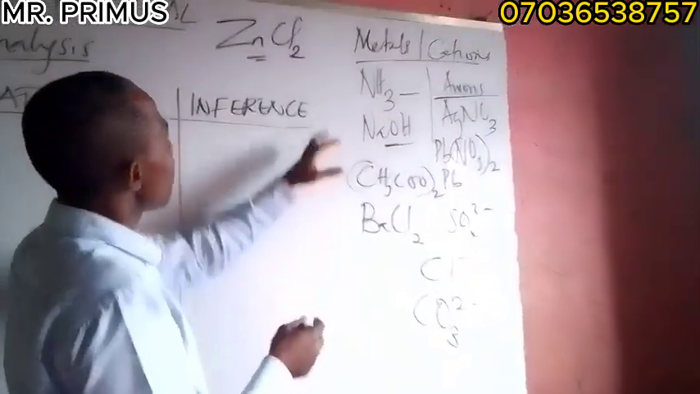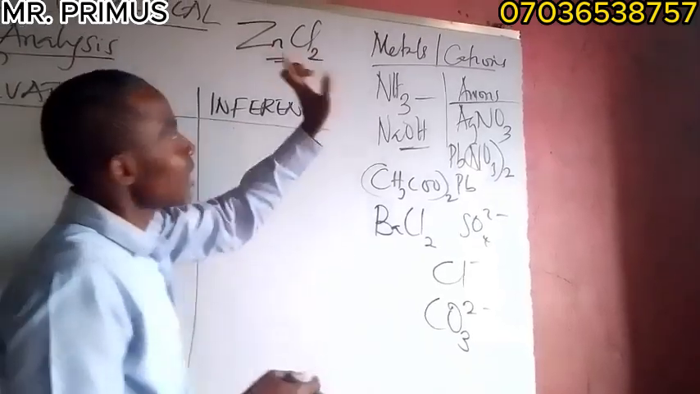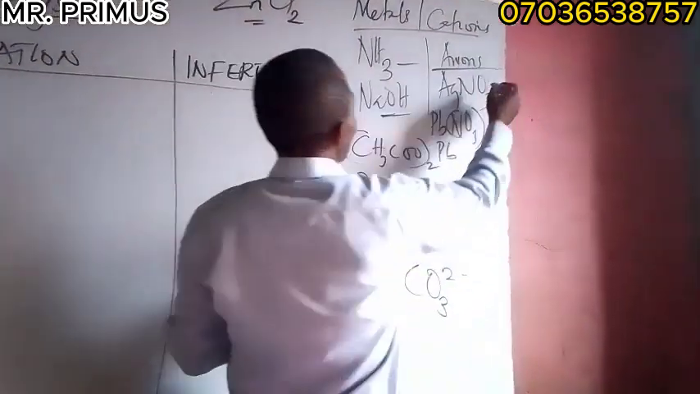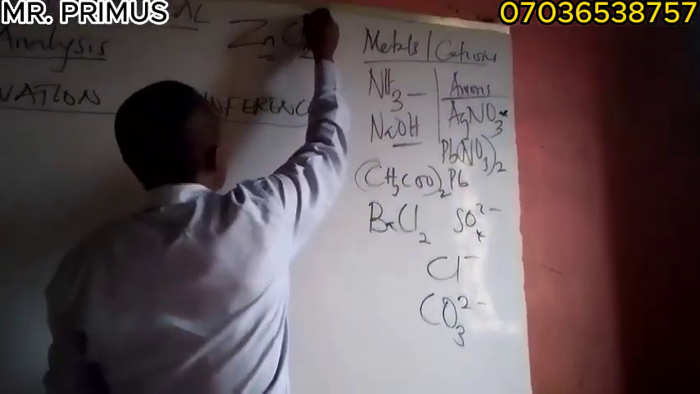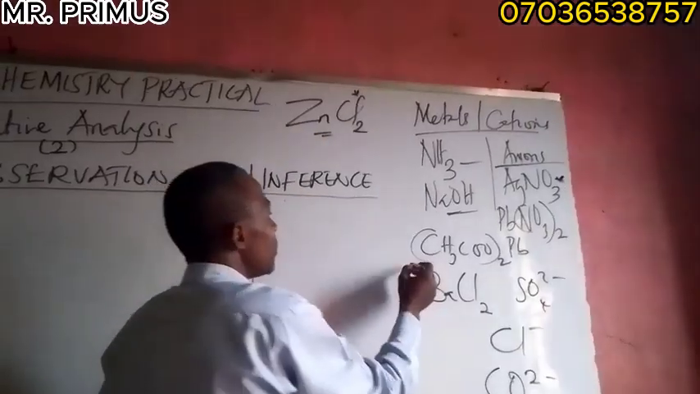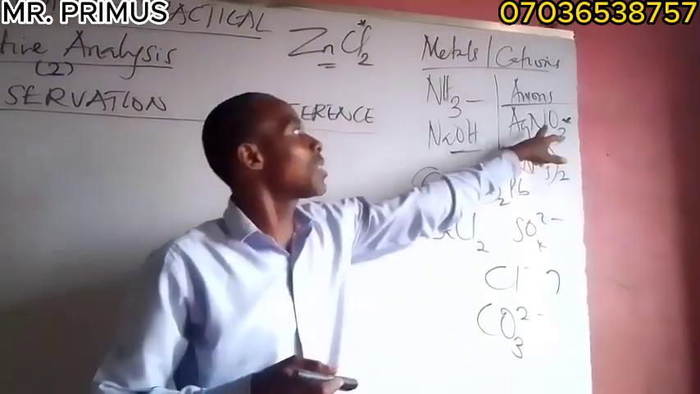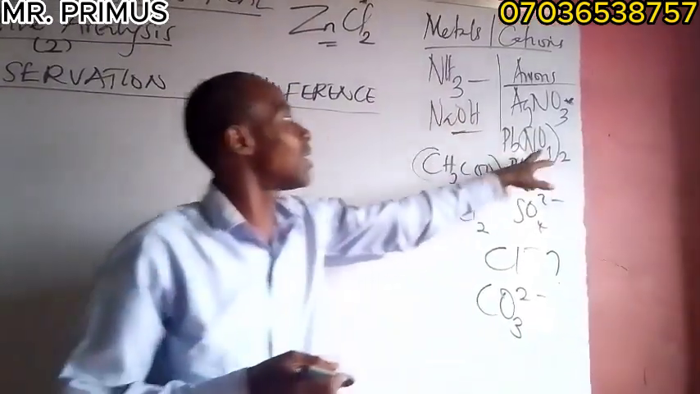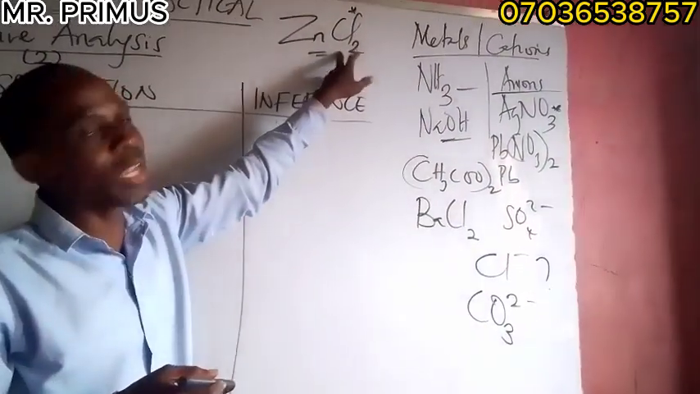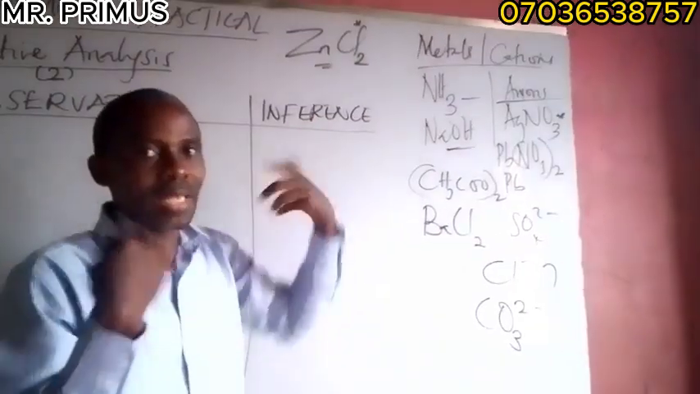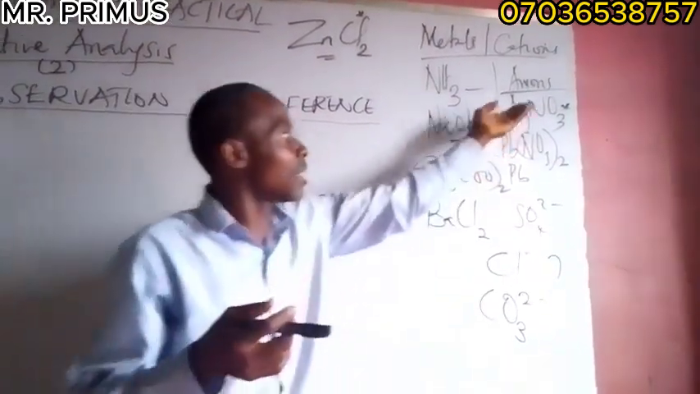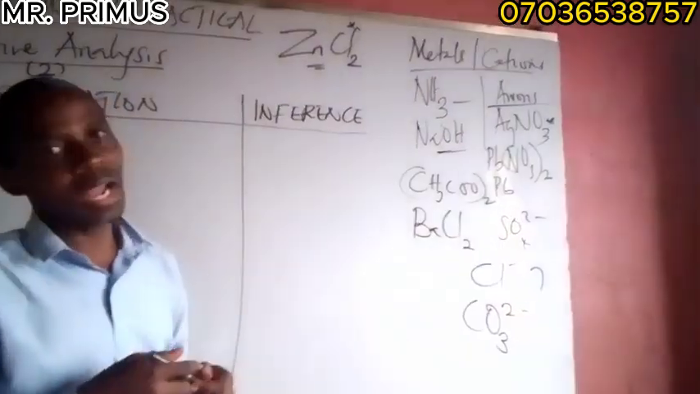But now, when you look at this experiment, it does not involve silver trioxonitrate(V), neither this nor this. So the test for chloride ion has a very big question mark. It can still come out. If it comes out, at least you know you can still approach it.